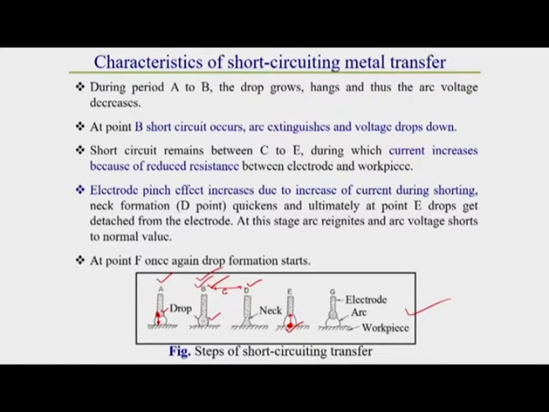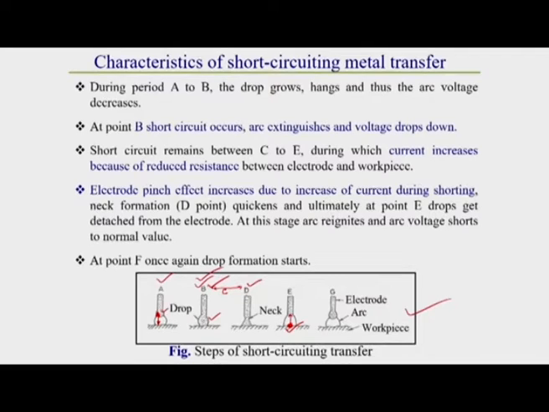Now, one thing you can observe is that completing all these stages takes only a few microseconds, because the short circuiting frequency is around 20 to 200 drops per second. If the drop transfer rate is, let us say, 100 per second, then all these steps represent only a single droplet transfer time, and they take place within 1/100 second, that is 0.01 second.